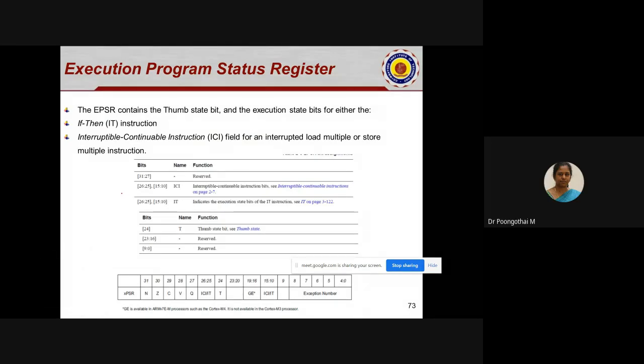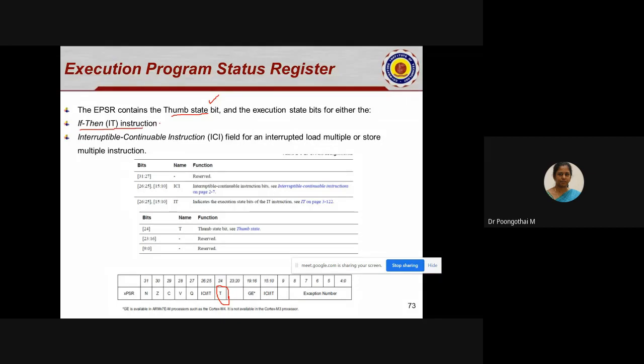Next one is the execution program status register. This register contains three execution state information. One is the thumb state bit. This bit is always one, since the Cortex-M processor executes only thumb-based instructions. It supports Thumb-2 technology, so the processor always executes thumb-based instructions, that is 32-bit instructions. So this bit is always one. And the next one is the if-then instruction.